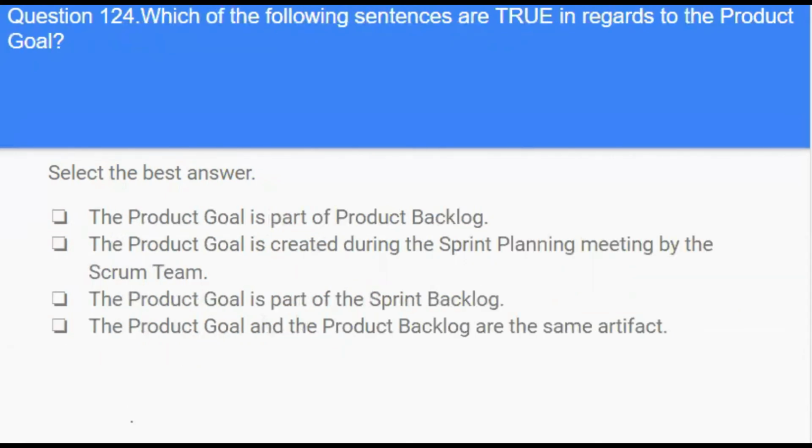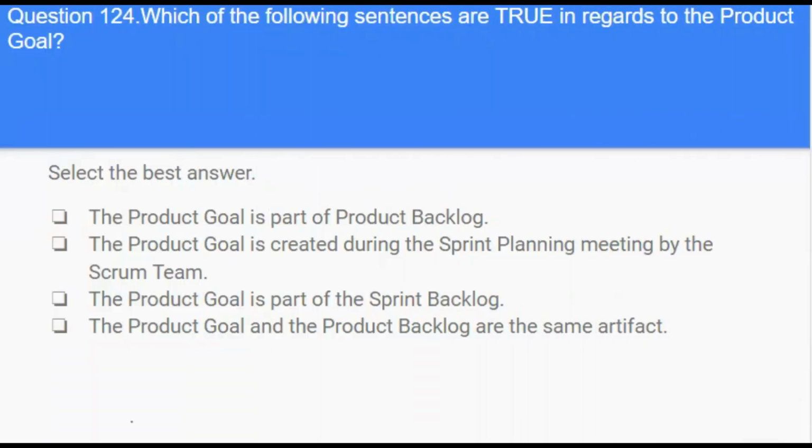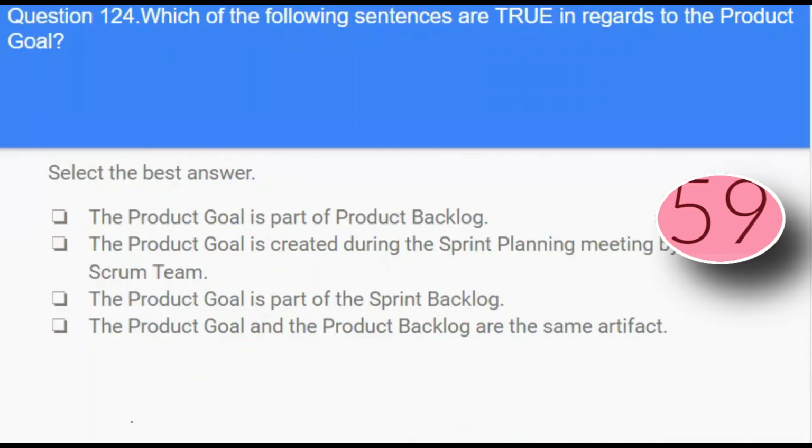Next question. Which of the following sentences are true in regards to the product goal? Options. The product goal is a part of the product backlog. The product goal is created during the sprint planning meeting by the Scrum team. The product goal is a part of the sprint backlog. The product goal and product backlog are the same artifact.